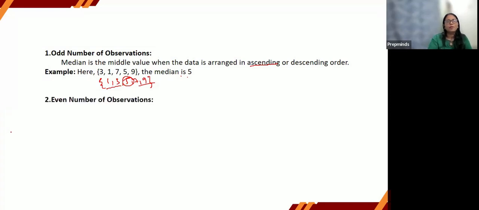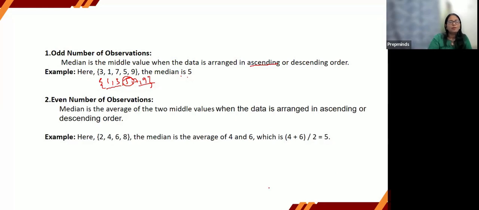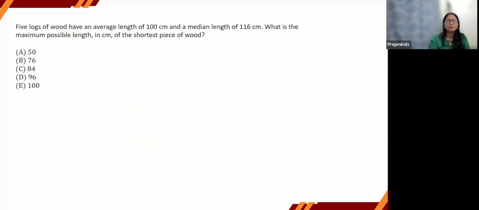Second is, if we have an even number of observations, then the median is the average of the two middle values when the data is arranged again in an order, right? So if we have 2, 4, 6, 8, we need to find the median over here. Now it is already in an order. That means as the set has an even number of items, it's going to be the average of the two middle values, that is 4 plus 6 by 2, that is 5, right? So there are two cases for median questions: when we have an odd number of items and when we have an even number of items. All right.